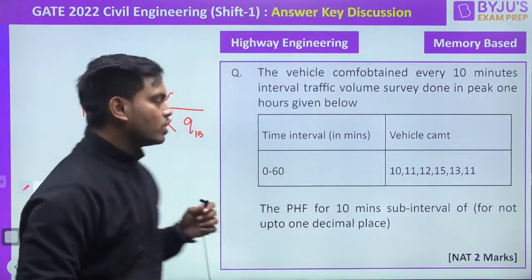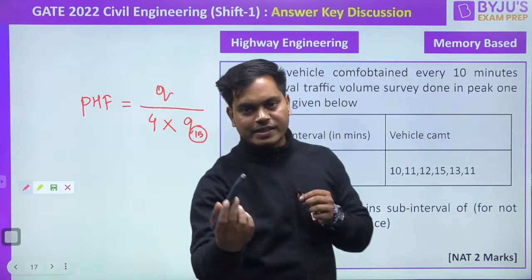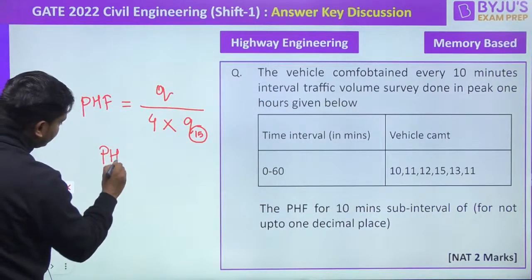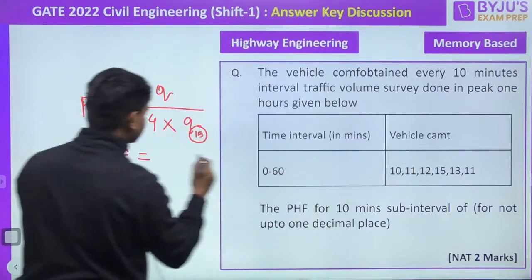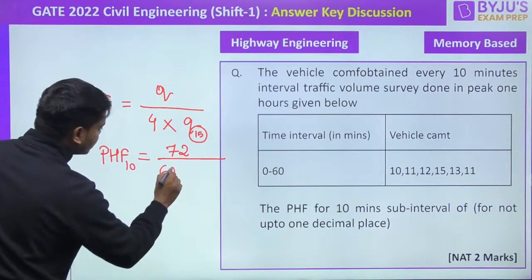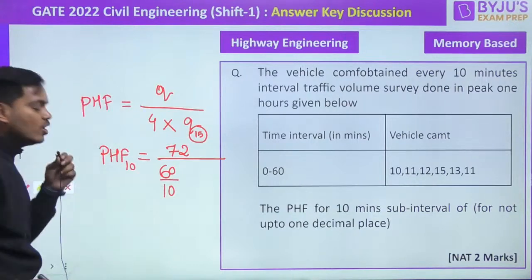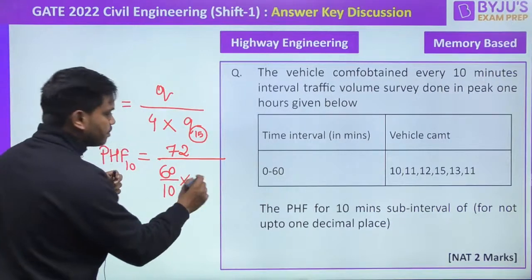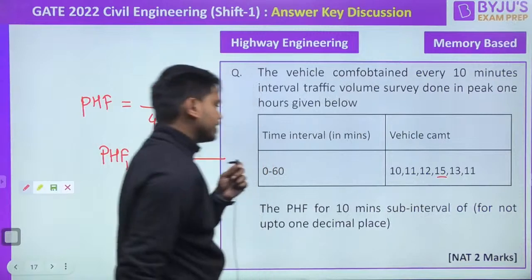Why is this not a general case? Because instead of 15, they have asked for 10 minutes. They have given us the data for 10 minutes, right? So the right thing to do is PHF for 10 minutes: just calculate this total, which must be somewhere around 72, divided by 60 by not 15 but 10 this time, because there are only 10-minute durations. Alright guys, into what is the peak 10-minute count? That is 15, I guess, right?